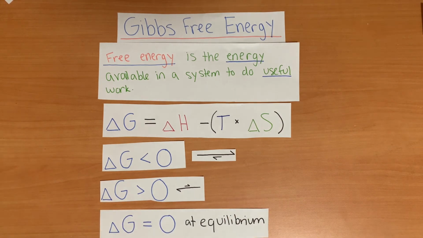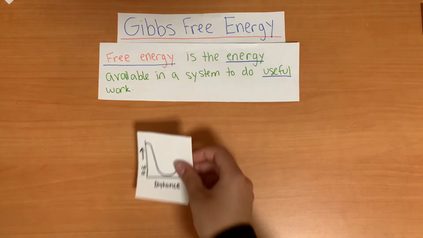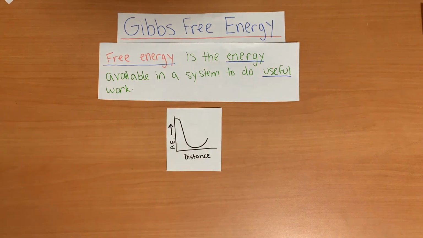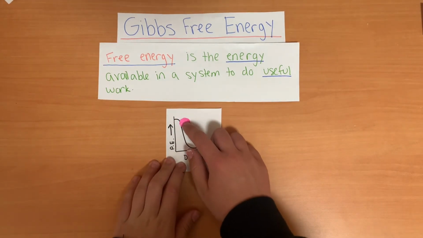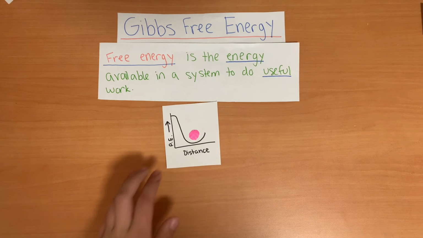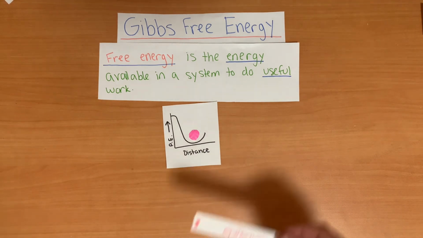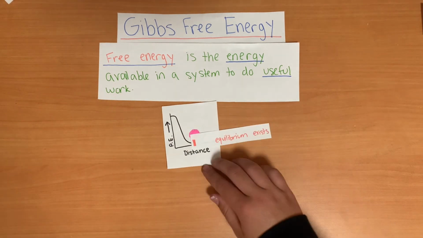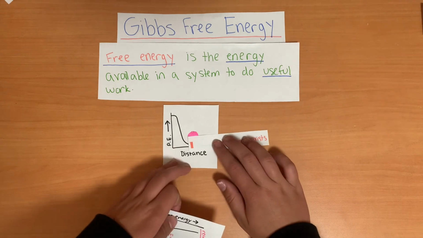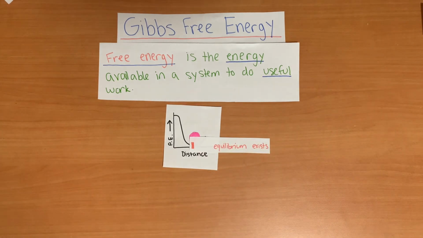An example of free energy change in a spontaneous reaction is a boulder rolling down a hill into a valley. Potential energy in a gravitational field drives the boulder until it reaches a state of minimal potential energy in the valley. Here, the system is at equilibrium. Like this, in any spontaneous process at standard temperature and pressure, the free energy always decreases.